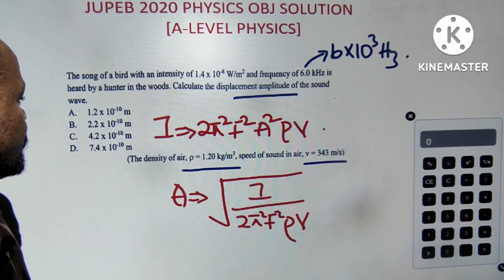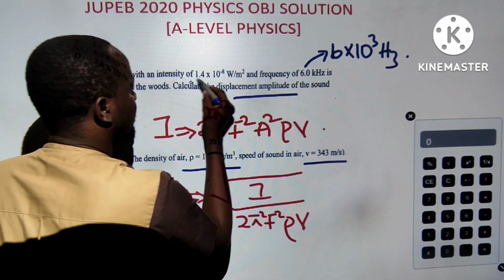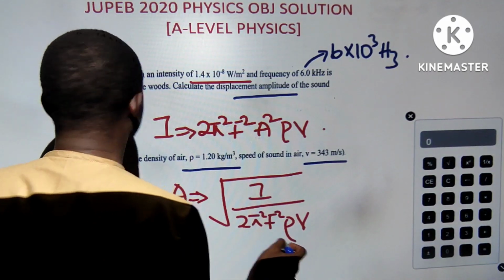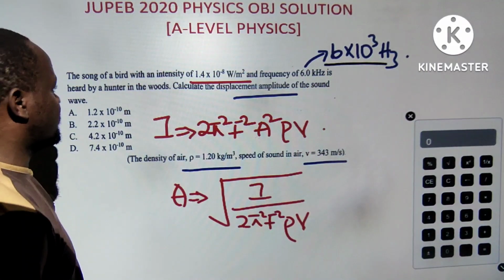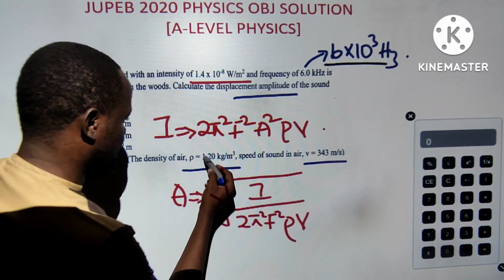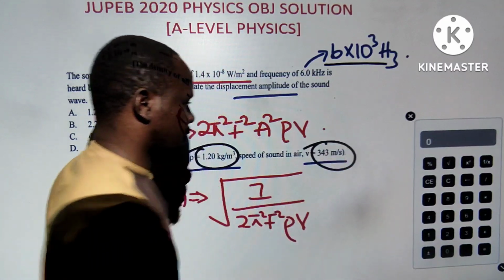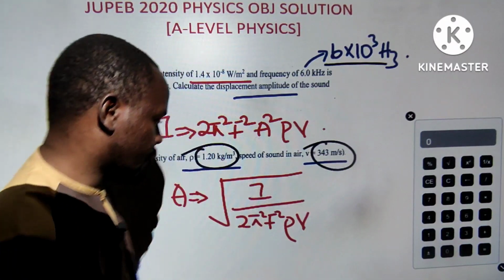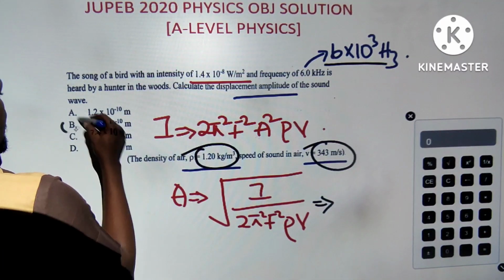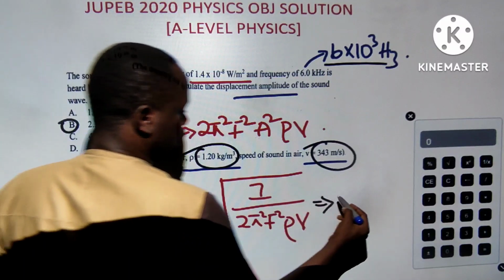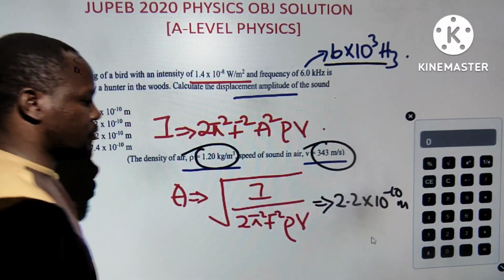Now let me tell you the parameters you just need to punch. If you punch very well, what is I? I is this. What is your F? This is F. What is your rho? Rho is this one. What is your V? V is this, you can see it's 343. So just substitute that. If you do this very well, approximately you should be having something like this, that is 2.2 times 10 to the power minus 10. So that's that, guys. Next question, please.